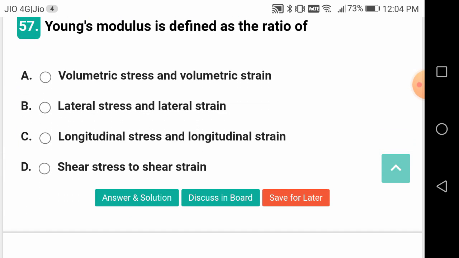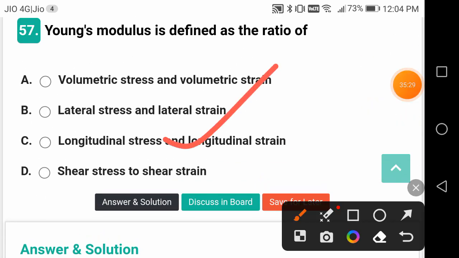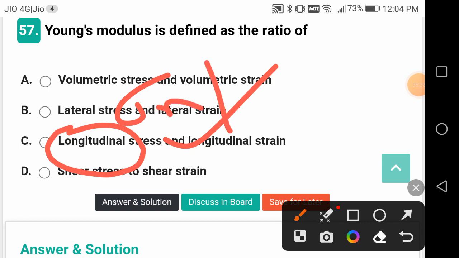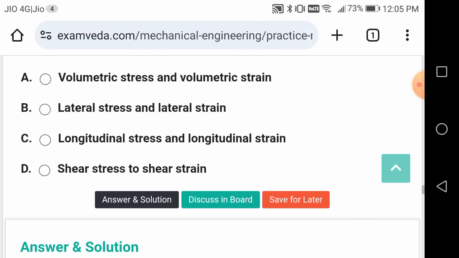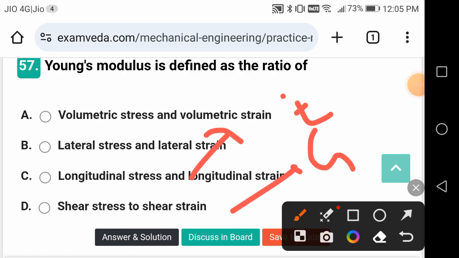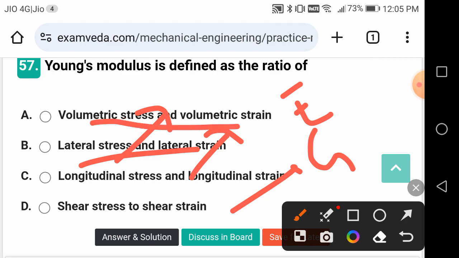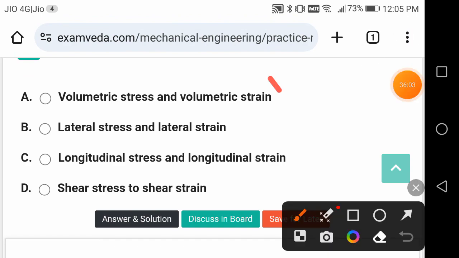Young's modulus is defined as the ratio of longitudinal stress to the longitudinal strain. Actually it should be normal stress, friends, normal stress to the longitudinal strain, E. But sometimes some people call it longitudinal stress. Volumetric stress to volumetric strain, shear stress to shear strain, this is your G, modulus of rigidity. This is your Young's modulus. Volumetric stress to volumetric strain, something like that, this is your bulk modulus, K.